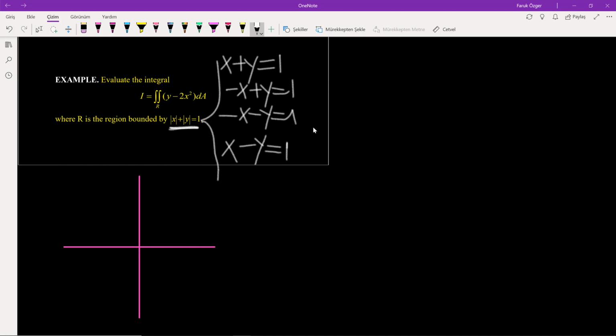So I need to draw these 4 lines. x plus y is equal to 1. I think it is something like this. Okay, let's say it's something like this.